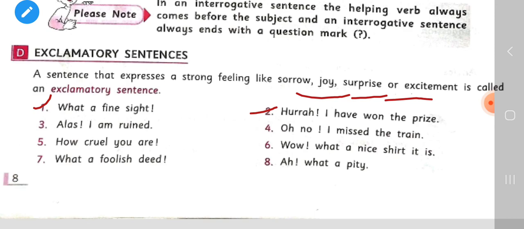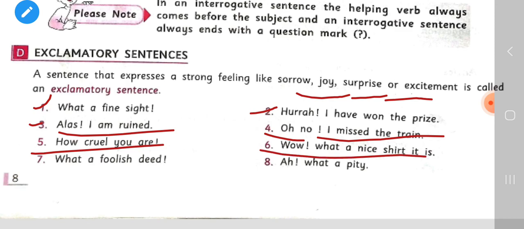Hooray! I have won the prize. And the next is, alas, I am ruined. Oh no, I missed the train. How cruel you are. Wow, what a nice shirt it is. What a foolish deed. Ah, what a pity.